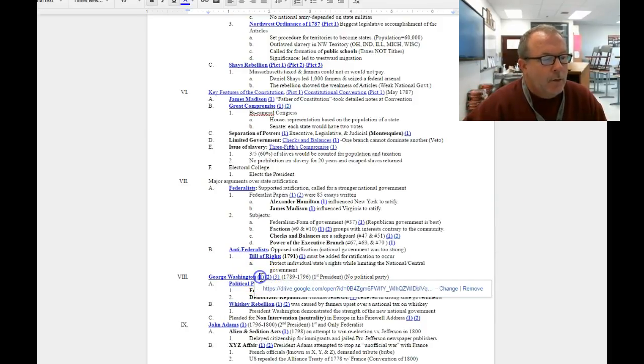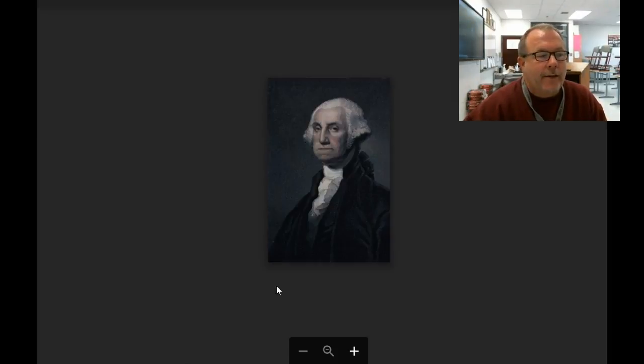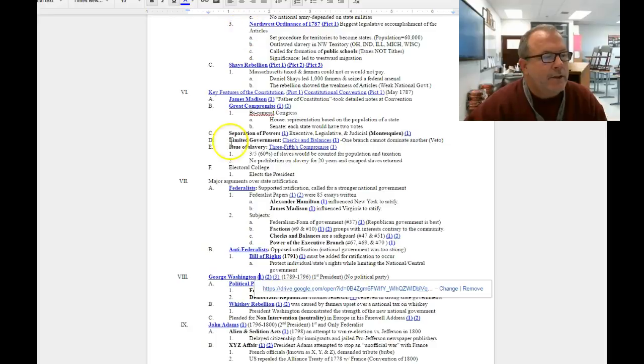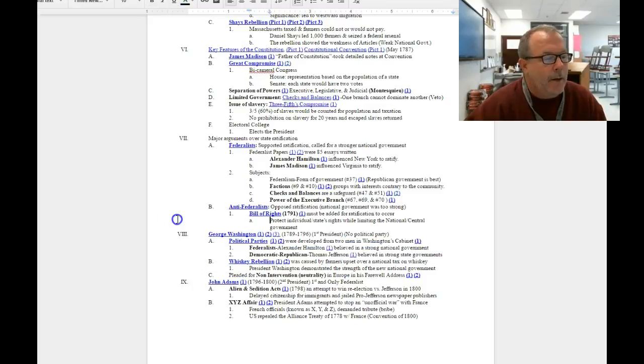George Washington was the first president elected in the United States, and he was elected unanimously by the Electoral College. George Washington was hero of the French and Indian War for the colonists, hero of the Revolutionary War for the colonists, and now unanimously elected as president of the United States.